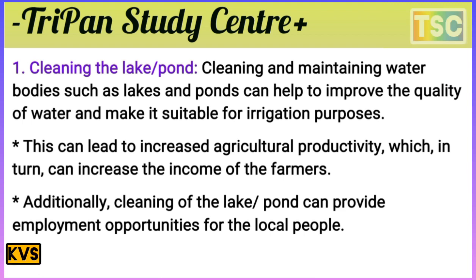You know that the local people here increase their income on this system. That's important. Cleaning the lake and pond is most important for increasing income here, because it is a most important activity in the village side, and there is agriculture productivity. Cleaning the lake and pond improves the quality of water for irrigation purposes. That's important for the income of the farmer, and there is also a good employment opportunity for the local people.